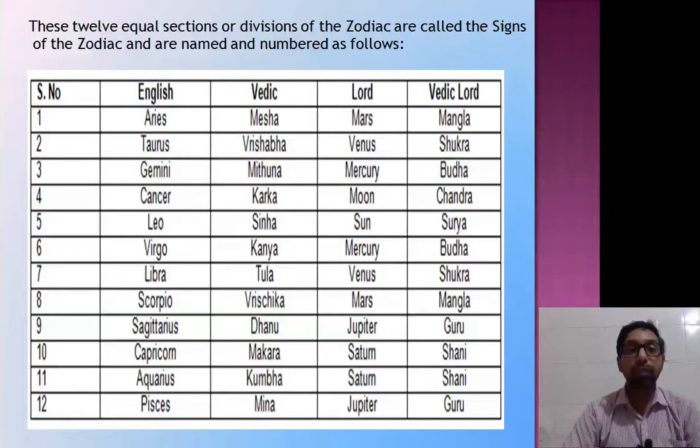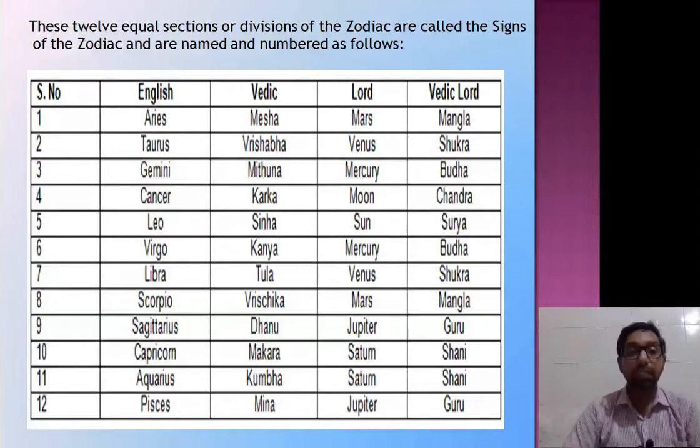Please keep a copy and a pen with you and write down this table. Learn this table by heart. Anyhow, it is a must.